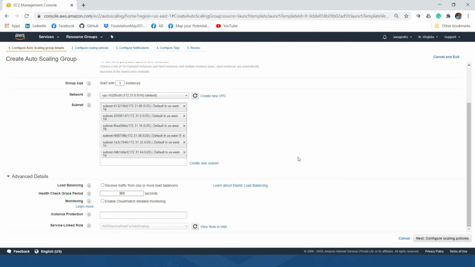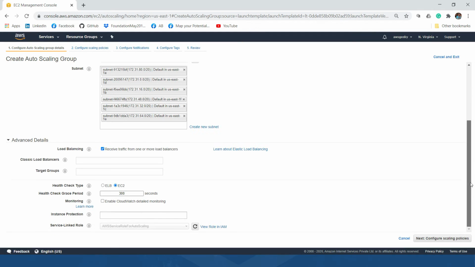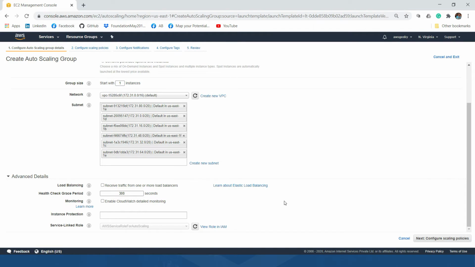So if you have a load balancer already created, click this checkbox, and here you can configure your classic load balancer. If you're using an application layer 7 load balancer, you can use target groups, where you can specify your target groups here. For this demo, we don't need a load balancer, so we will uncheck this box.